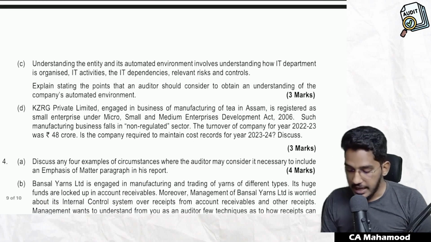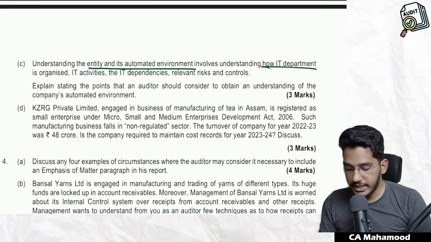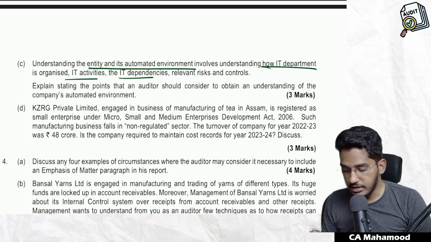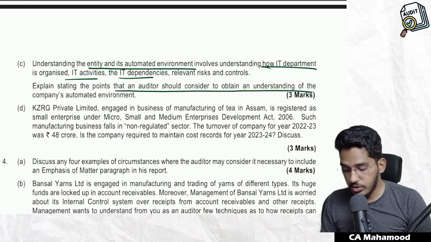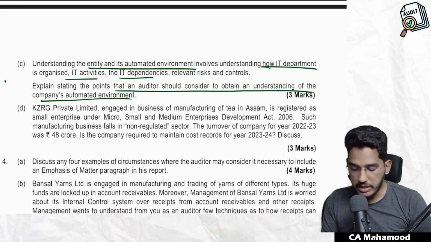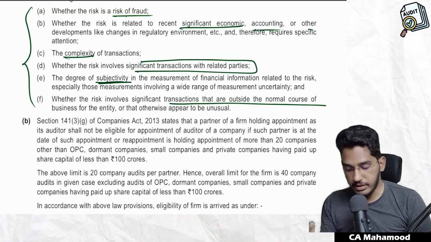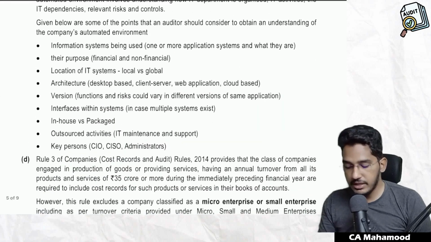Next question. Understanding the entity and its automated environments involving understanding how IT department is organized, how IT activities happen, and IT dependencies, risk and controls. Explain stating the points that an auditor should consider to obtain an understanding of company's automated environment. So what things you will try to understand regarding client's automated environment? Obviously we have to understand about client's automated environment, but what specifically you will understand?